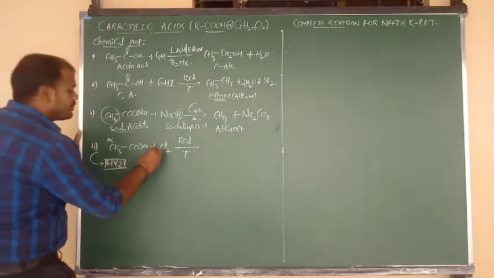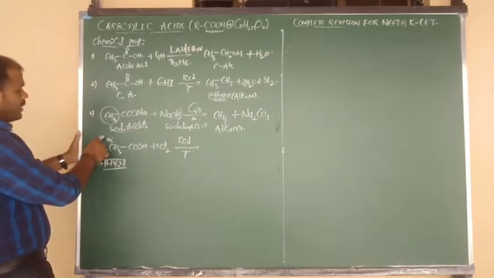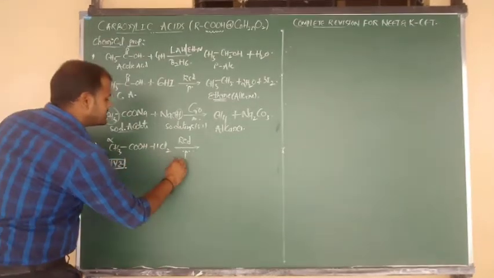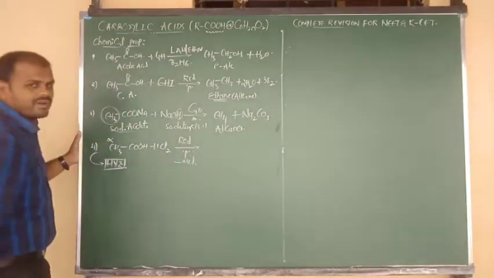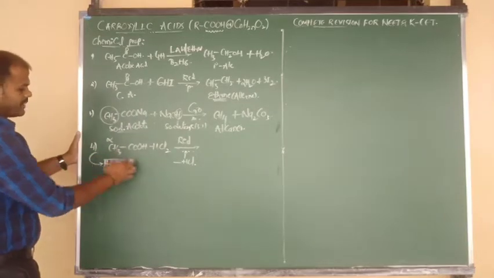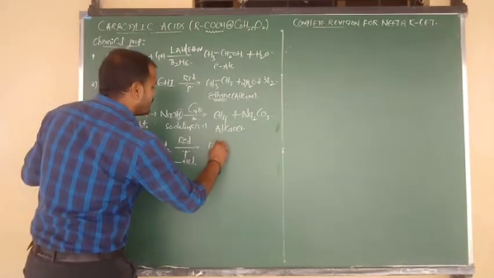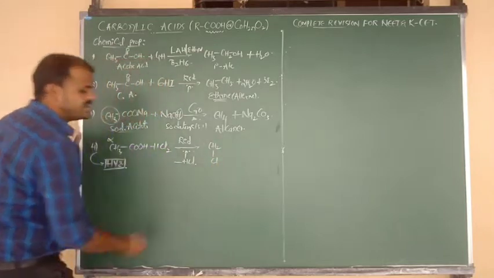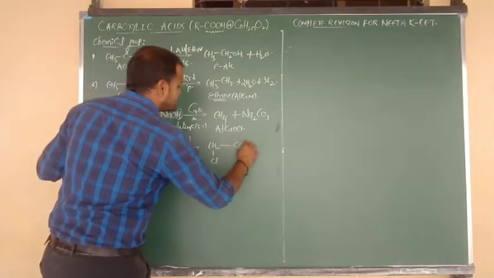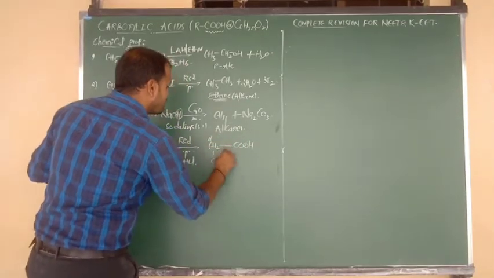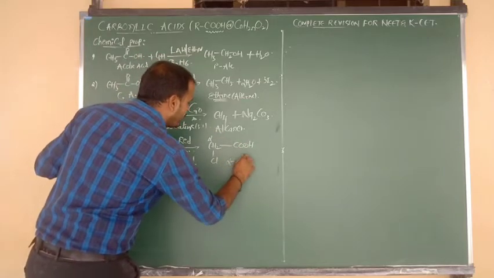Good. So by taking 1 mole of Cl2, remove one alpha hydrogen, which combines with Cl and goes to be eliminated in the form of HCl. So that alpha hydrogen is replaced by what atom? Cl atom. Now in place of CH3 we can write CH2Cl, and the other group is the same. So what is the name of this compound? Alpha chloroacetic acid.